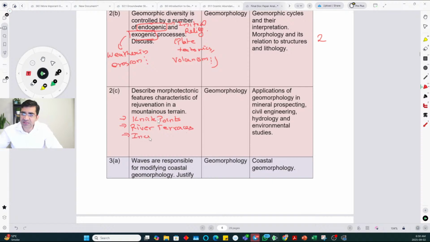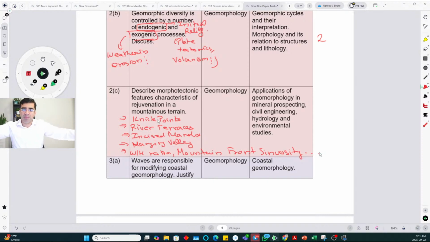Incised meanders, hanging valleys, and then valley width-height ratio. Mountain front sinuosity: if there is rejuvenation, the front of the mountain chain will be less irregular, less sinuous. So these kinds of points you can write in these answers.